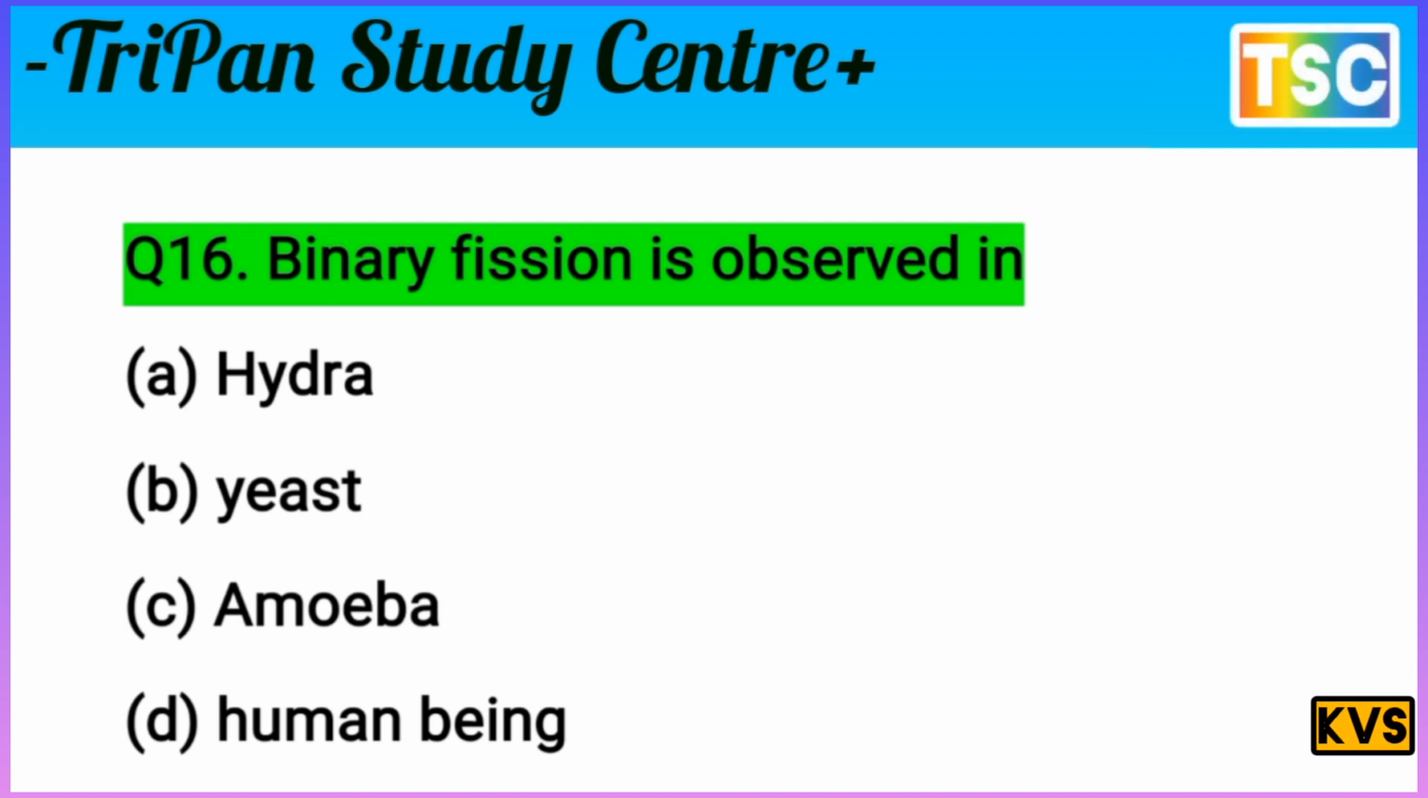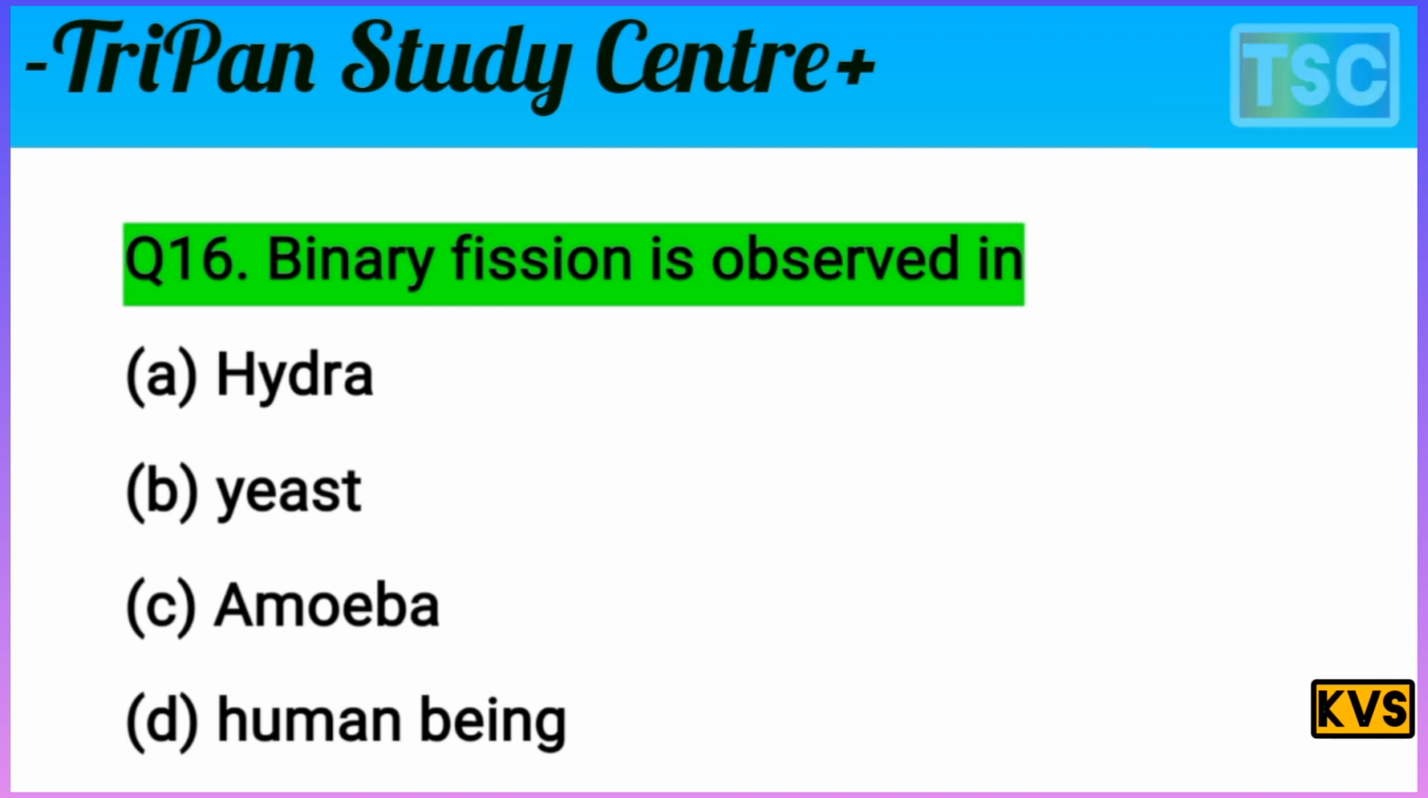The answer here is very easy, but first of all, give a correct answer for this question. I give you a few seconds. You must have a thought of your answer. Let's check the correct answer of this question. The question is clear: binary fission is observed in which one? Option A, Hydra, is not binary fission here. It means A option is wrong. Yeast is budding, not binary fission.